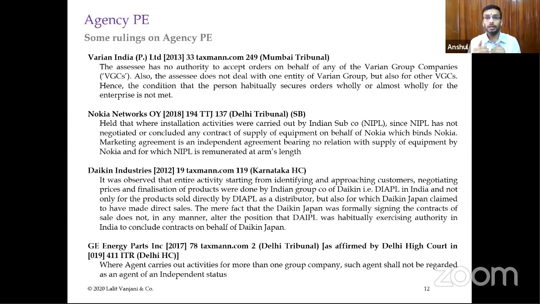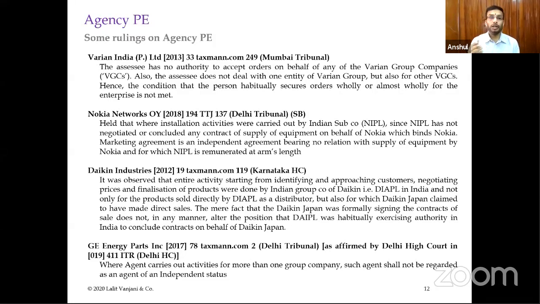So you can see that there have been changes. This case, GE Energy Parts, is of 2019, and Varian was of 2013. So you can see that judicial prudence is also evolving over a period of time.